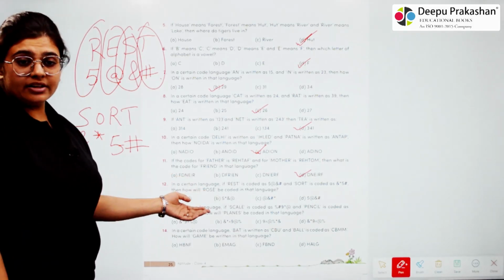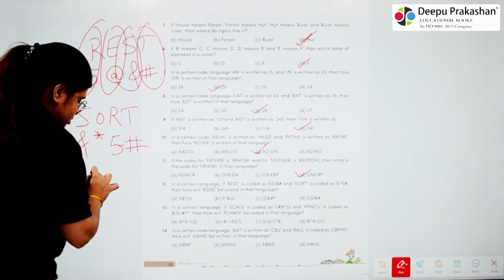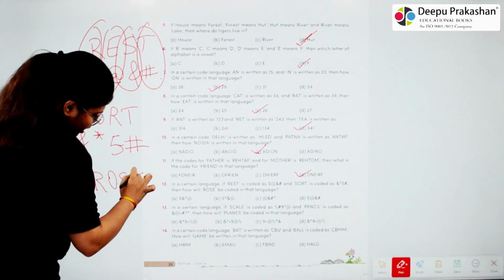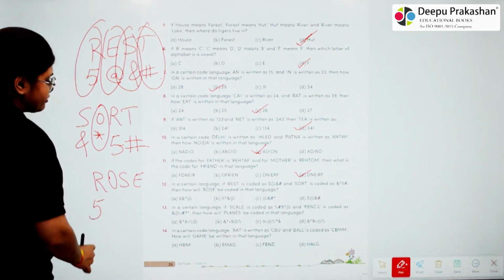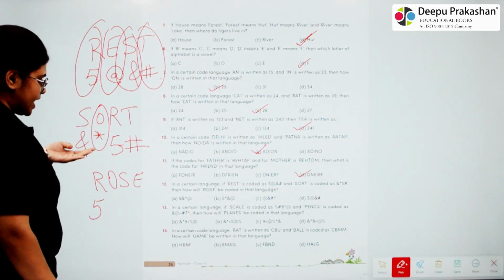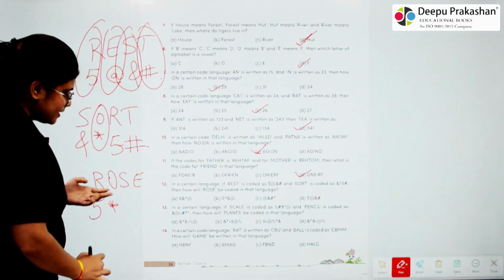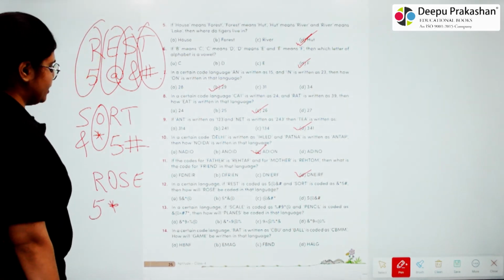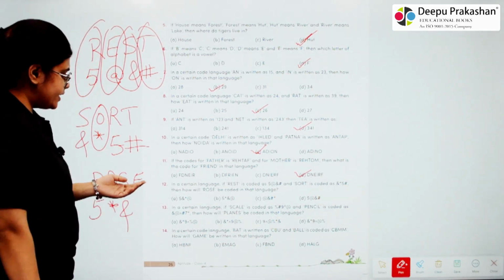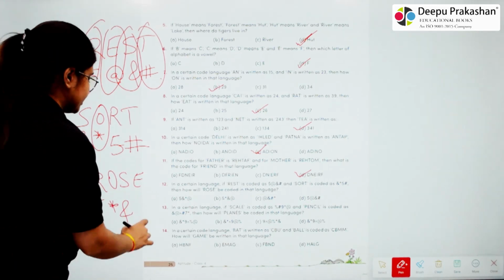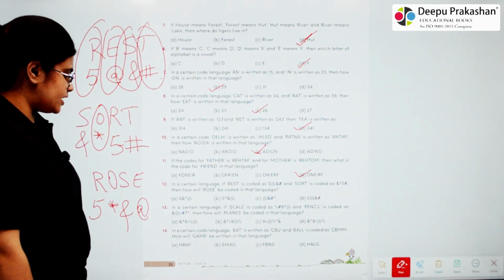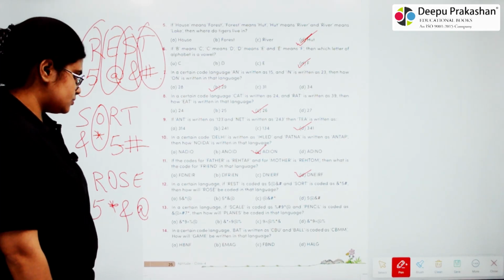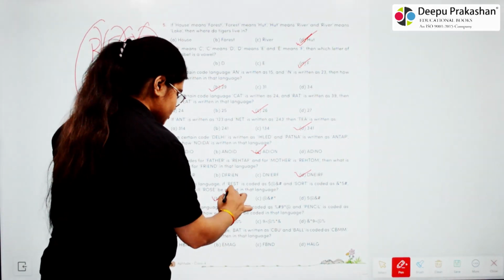So we have to find the code for rows. So rows we are given ROSE. So R here stands for 5. O stands for star. S stands for &. E stands for @. This means 5 star & @ will be our answer. Okay.